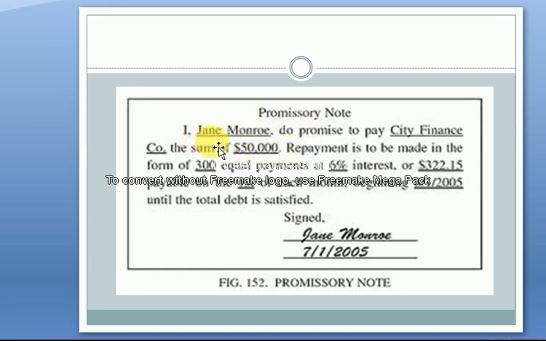I, Jane Monroe, do promise to pay City Finance Company the sum of $50,000.